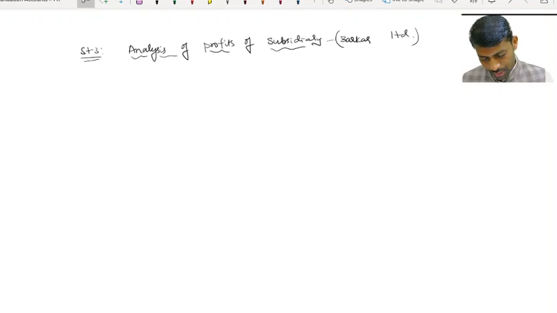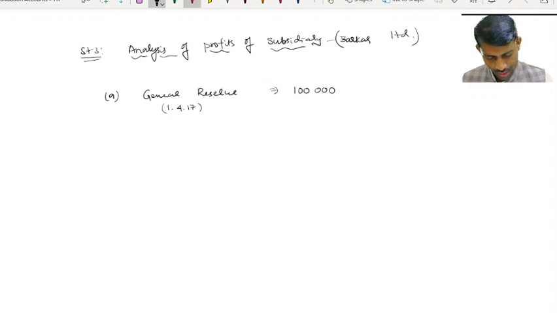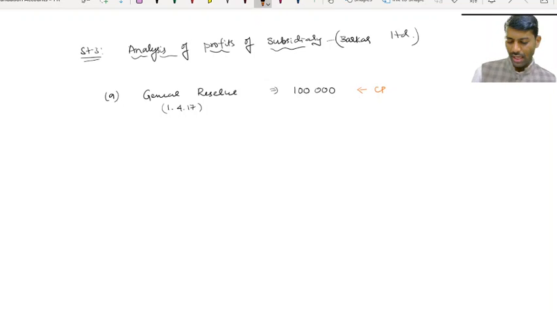Which is the first reserve we are supposed to analyze? Always general reserve first. Closing balance as per balance sheet is 1 lakh. But the date given is clearly 1/4/17. Therefore, this complete 1 lakh is termed as capital profit in our language. In this problem, there is no revaluation as of now.